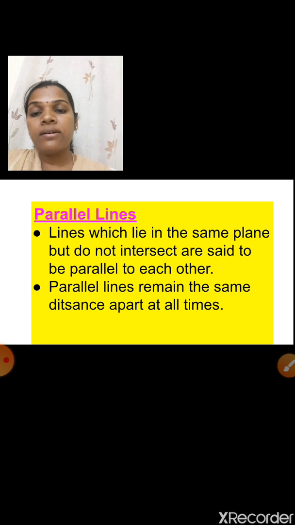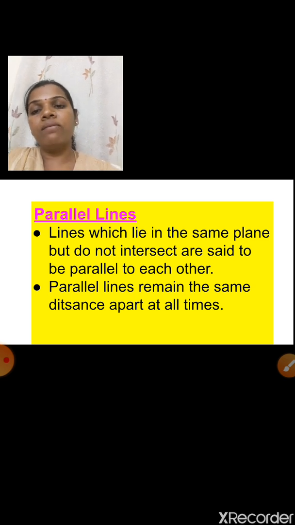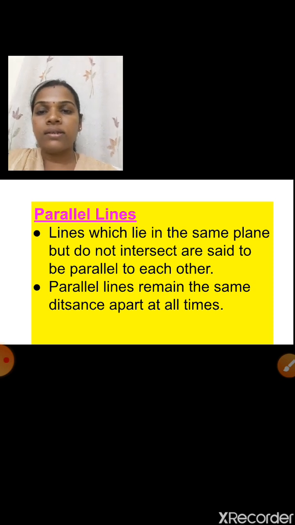So once again I'll read: lines which lie in the same plane but do not intersect are said to be parallel to each other. And the distance between the two lines remains the same at all times. Understood now? Shall I go to the next?